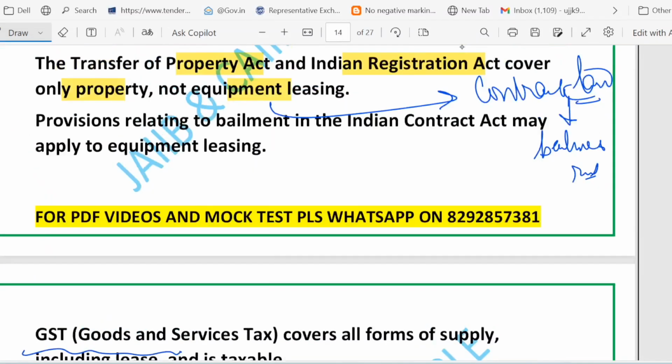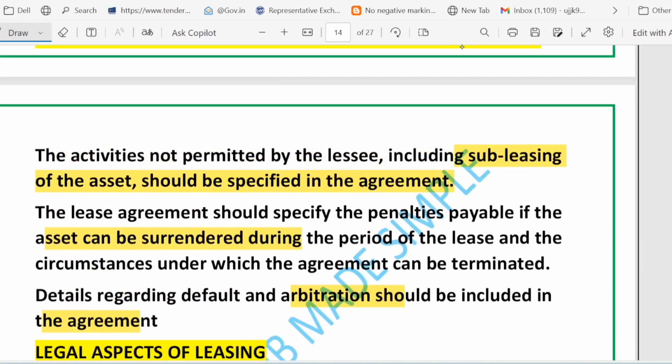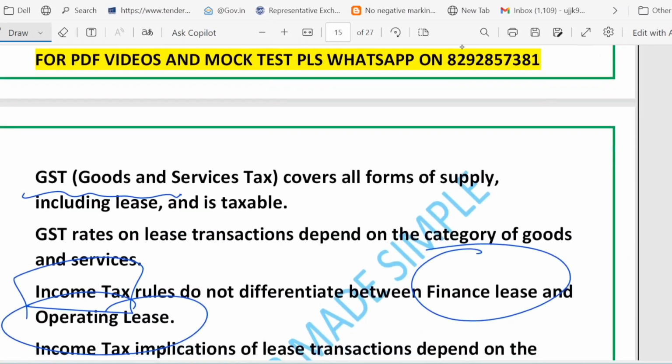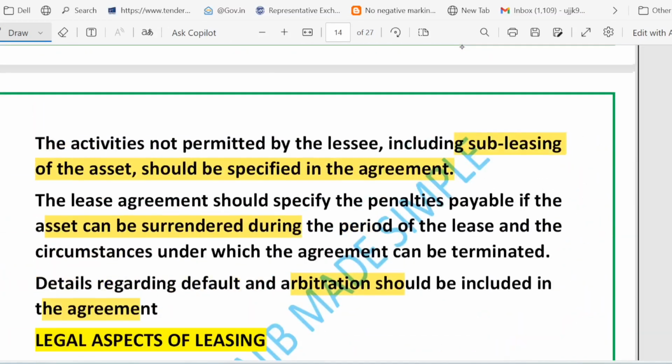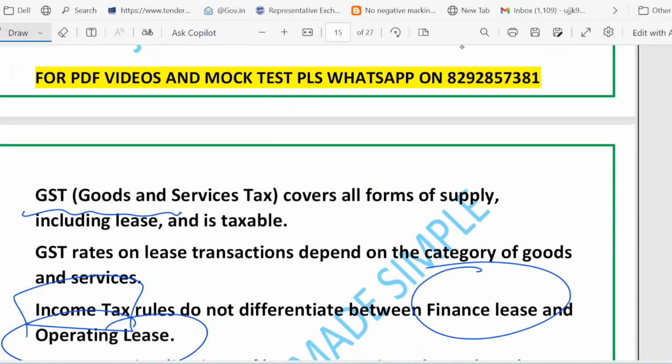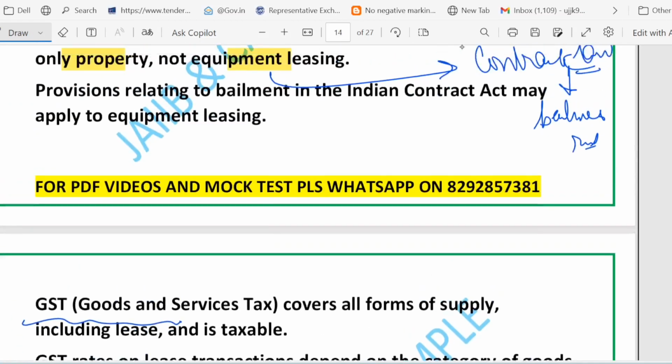So what are the key terms which we have seen in these two slides? We talked about prohibited activities. What is the meaning of prohibited activities? It means any action that the lessee must avoid. Then we have early surrender and payment. Early surrender means what fees apply if the lessee returns the asset before the agreed time, and the method of calculating those penalties. Then we have termination condition, which means events that allow either party to end the lease, default and dispute resolution.